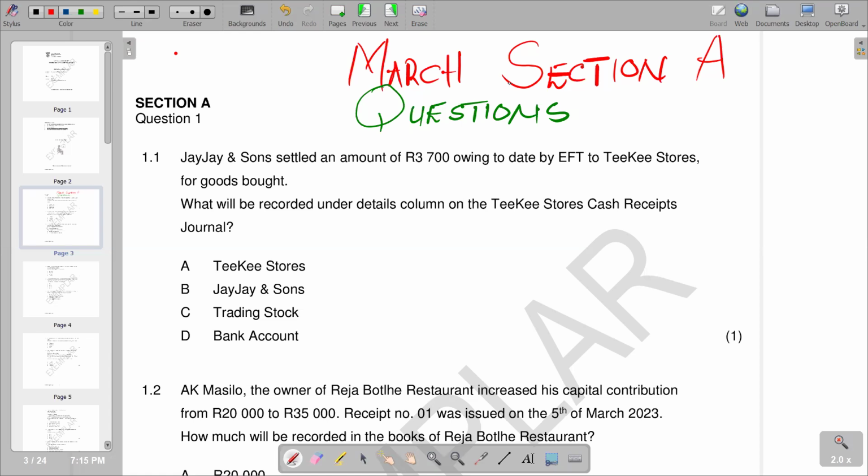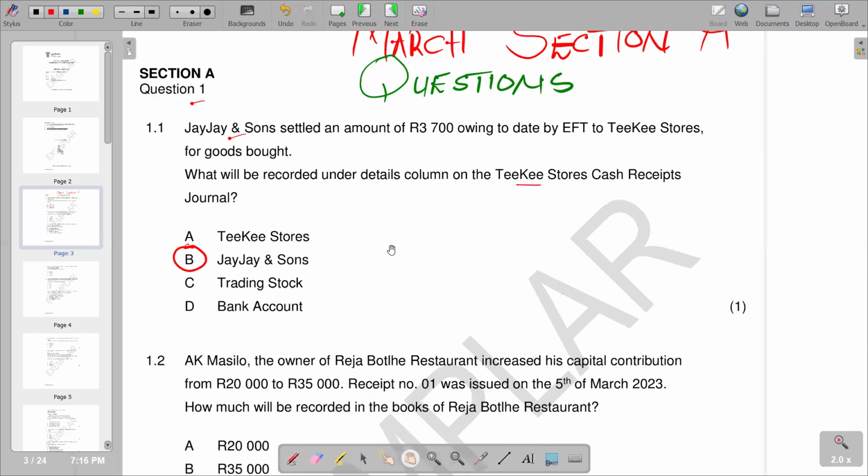In this video, I want to look at March Section A questions, and we're going to look at multiple choice questions that we have. Question one. Circle the amount of 3,000 pistols from the T is the one who is receiving a JG. So the one we have to response.